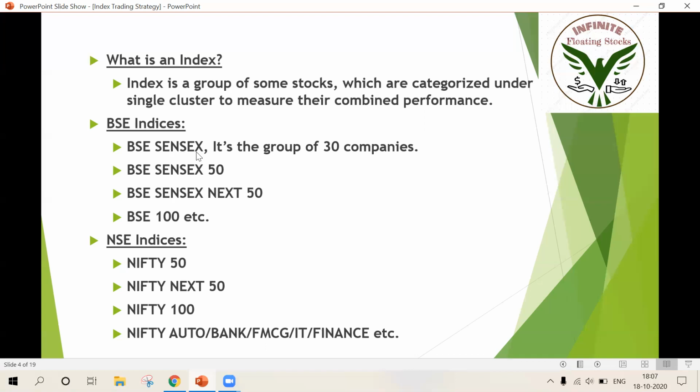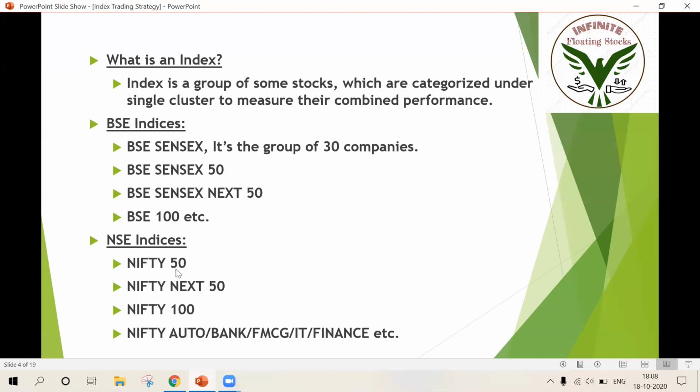So when I say Sensex, that means it's a group of 30 companies which are the top performing companies. And when I say Sensex 50, that means the top 50 companies. So the top 50 companies bag or index is called Sensex 50, and the top 30 companies bag or index is called Sensex. And BSE 100 is nothing but the index of the top performing 100 companies.